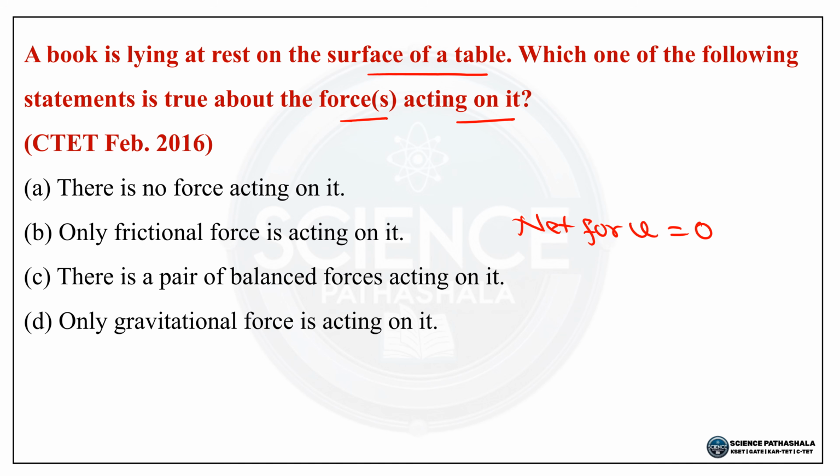The net force is equal to 0. So what happens here? The book is at rest.